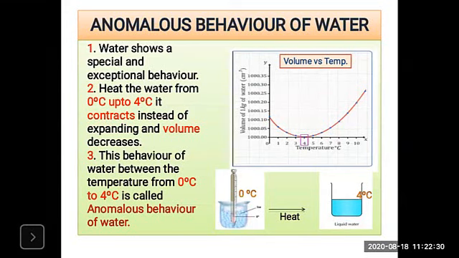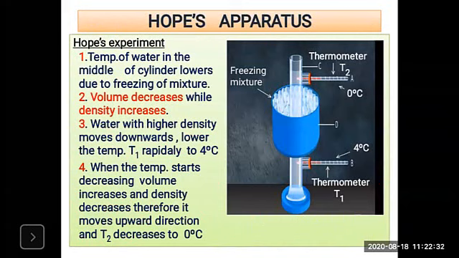Okay. Next point is the Hope's apparatus. To follow the anomalous behavior of water, there is an experiment, the Hope's experiment. It is a simple arrangement which demonstrates the anomalous behavior of water, that is, the anomalous expansion of water. So Hope's apparatus is for demonstration of the anomalous expansion of water.